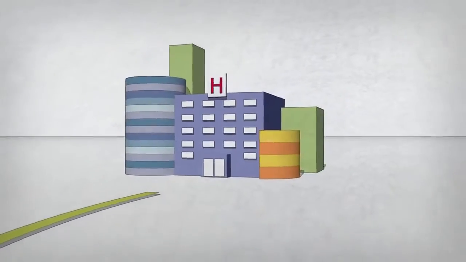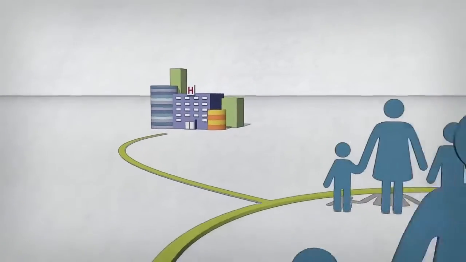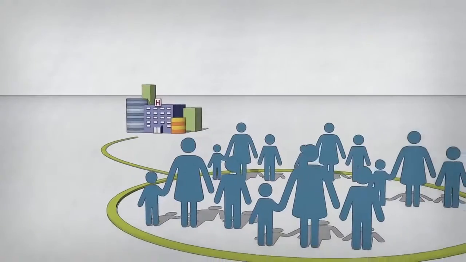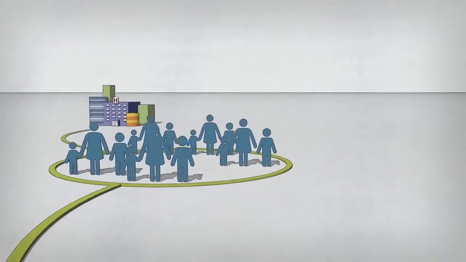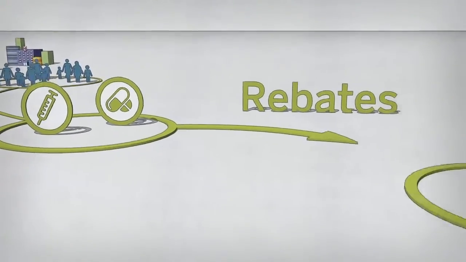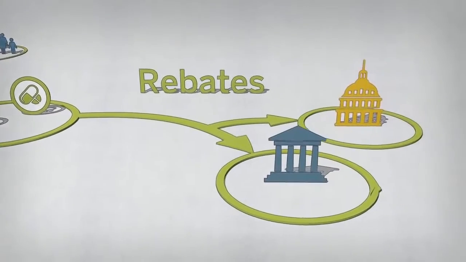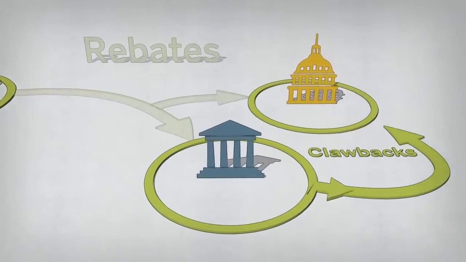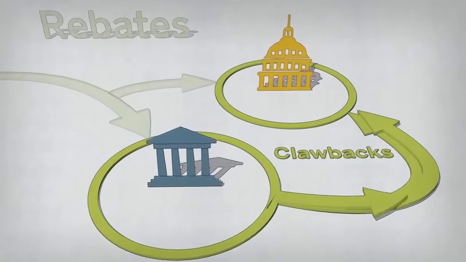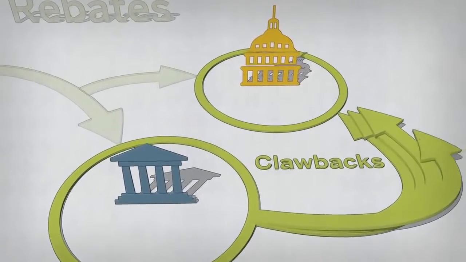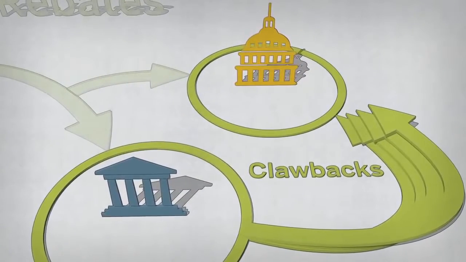These may include special payments to providers that provide care to a high number of low-income populations, rebates paid from the pharmaceutical companies to state and federal government, or clawback payments made by the states to the federal government to offset the cost of prescription drug coverage offered under Medicare Part D.